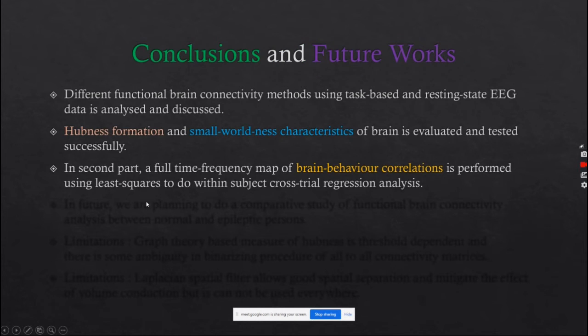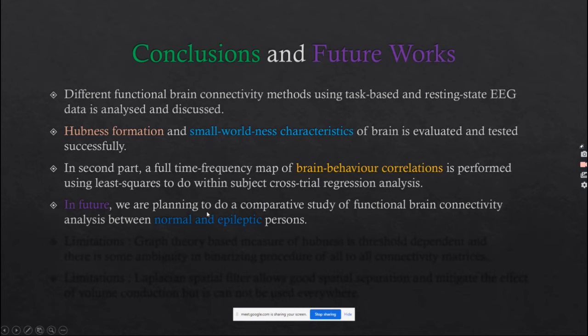So the conclusion is, we have shown different brain connectivity methods using task-based and resting state EEG data, and we have performed hubness formation inside the brain, and the test of small-worldness characteristics of the brain was evaluated and tested successfully. In the second part, a full time frequency map of brain behavior correlation is performed using least squares to do within-subject cross-trial linear regression analysis.